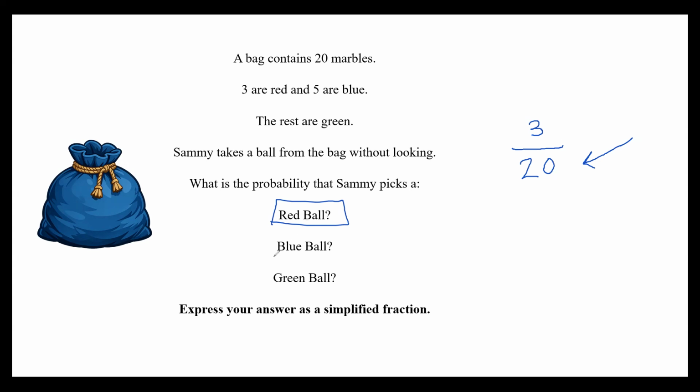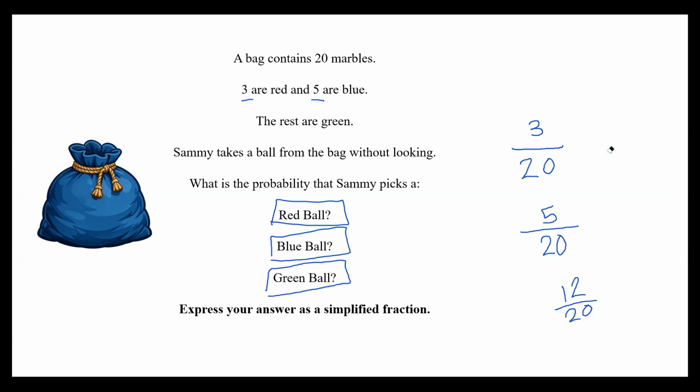How many are blue? Well, it's the same again, isn't it? There are 20 altogether, so that becomes our denominator. And there are 5, the question tells us explicitly, there are 5 that are blue, so that becomes our numerator. And finally, green balls. How many do we have altogether? Well, it says the rest are green, so we have to work a bit harder here. We know that 3 are red and 5 are blue. That's 8. And we know the rest of them are green. If there's 20 altogether and 8 of them are red or blue, that must mean 12 must be green. So 12 represents green marbles and 20 represents the total number of marbles.